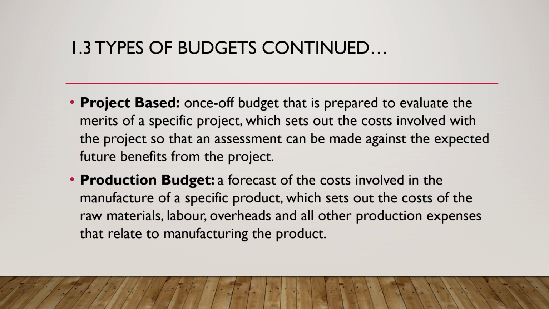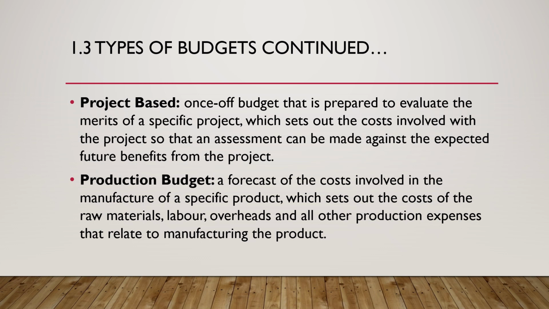Then again, we go back to the production budget. Now, look at it yourself. Production, right here, we'll be looking at all your fixed cost. We'll be looking at things such as your operational costs. We'll be talking about the raw materials and all of those things, okay? So production budget, a focus of the costs involved in the manufacture of a specific product, which sets out the cost of the raw materials, labor, overheads, and all other production expenses that relate to manufacturing the product.